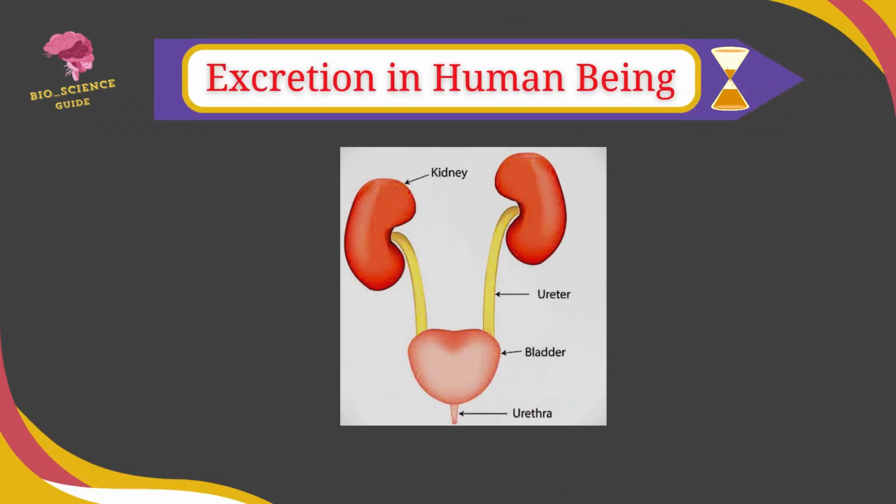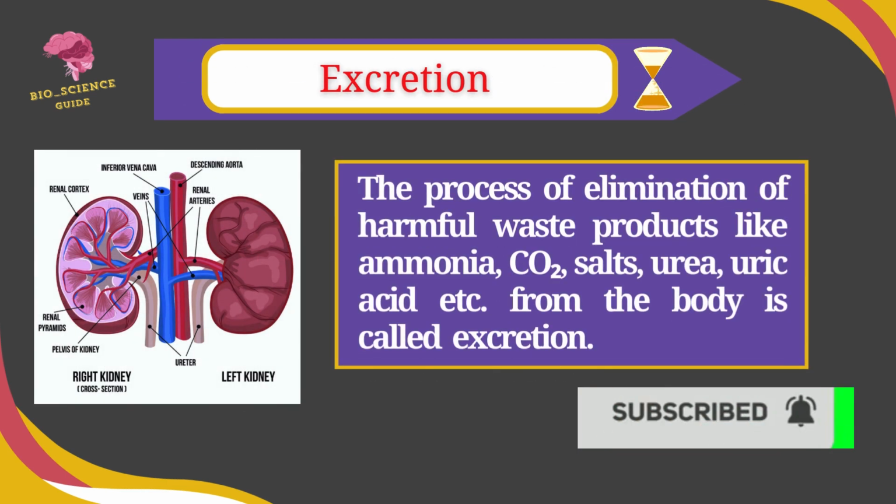Today the topic is excretion in human being. Let's understand the definition of excretion, excretory organs and their functions. Excretion is the process of elimination of harmful waste products like ammonia, carbon dioxide, salt, urea, uric acid, etc.